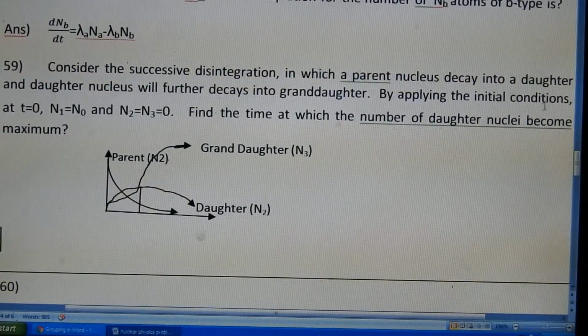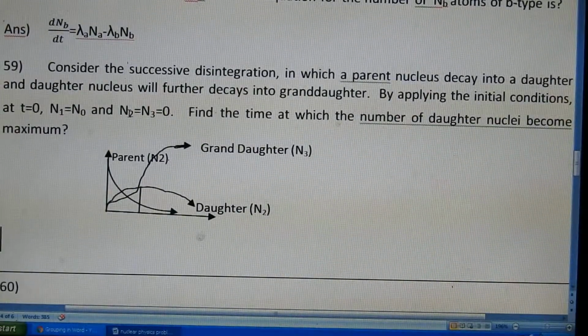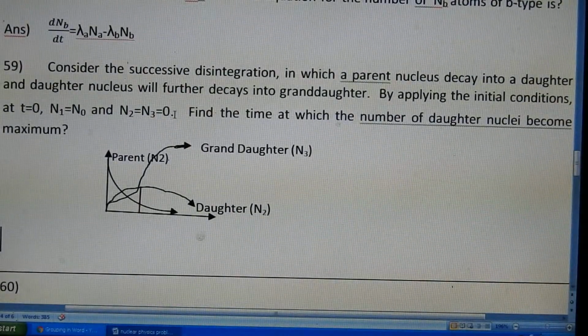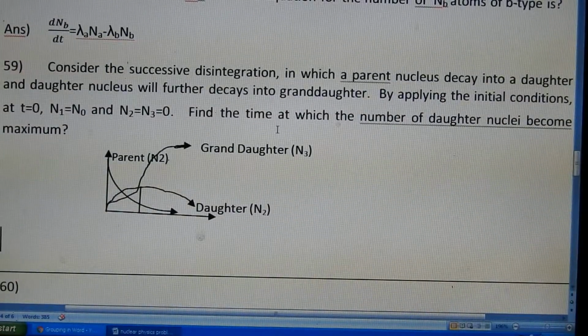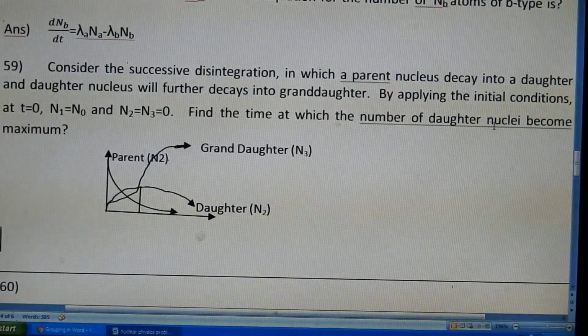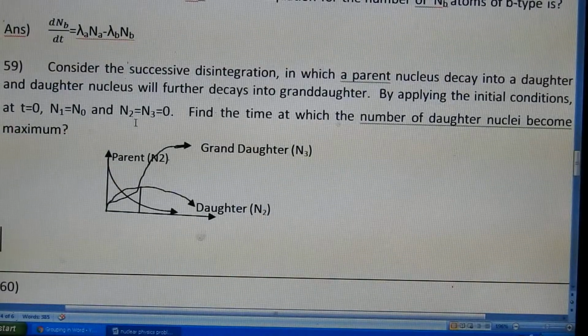By applying the initial condition t equals 0, the total number of nuclei will be N1 only, so N0 is equal to N1. N2 is 0 since no disintegration has started yet, and N3 is equal to 0. Find the time at which the number of daughter nuclei becomes maximum.